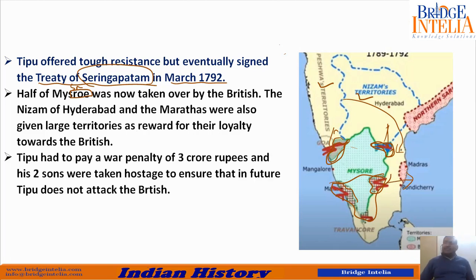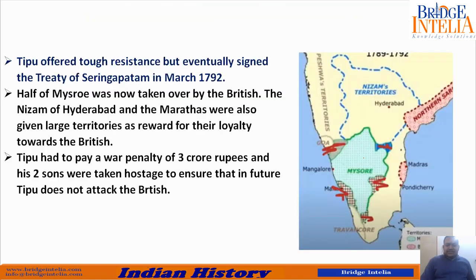Now Tipu Sultan was humiliated very much after the defeat in the Third War. Tipu had to pay a war penalty of 3 crore rupees. Just understand, a small kingdom had to pay 3 crore rupees at that time. And his two sons were taken hostage to ensure that in future Tipu does not attack the British. Apart from extracting the war penalty, two of his sons were kept in captivity at Madras, not in prison but under the watch of the British officers, so that Tipu Sultan does not attack the British, because his sons are held here.